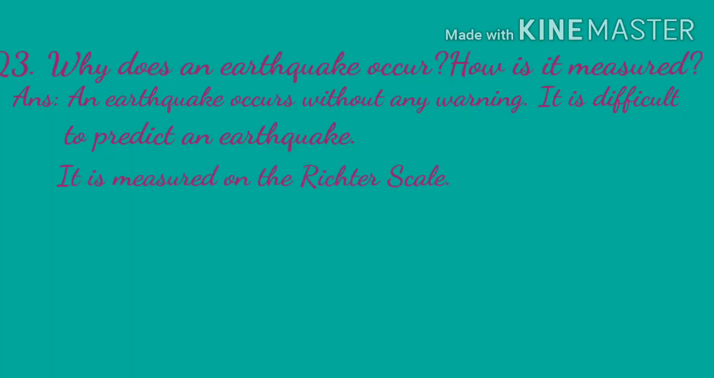Question 3. Why does an earthquake occur? How is it measured? Answer. An earthquake occurs without any warning. It is difficult to predict an earthquake. It is measured on the Richter scale.